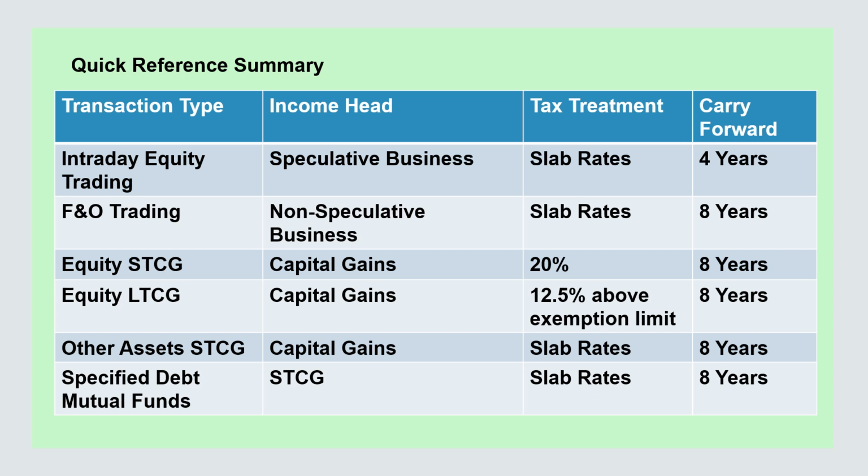Equity LTCG: capital gains income head, 12.5% above the exemption limit is the tax treatment, and carry forward for 8 years. Other assets STCG: capital gains income head, the tax treatment is slab rates and carry forward is for 8 years. Specified debt mutual funds: income head STCG, tax treatment slab rates, and carry forward for 8 years.